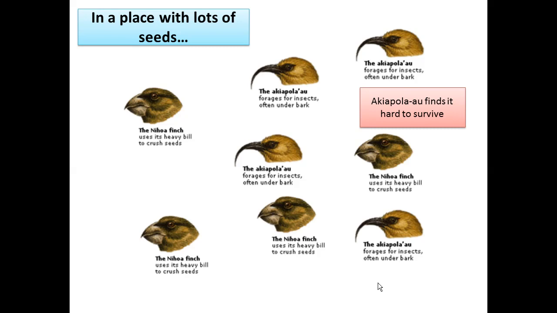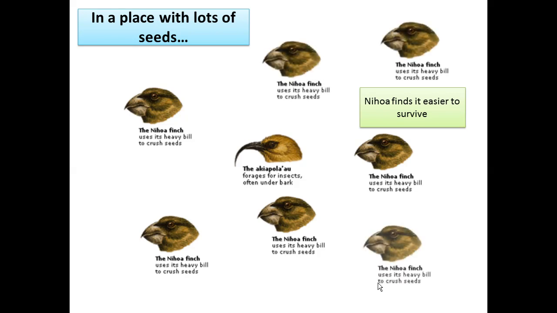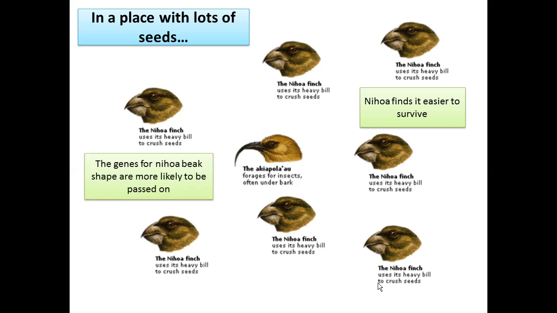It can't feed itself, so Achypola won't be able to breed, and we will have fewer and fewer of these individuals in the environment. Instead, the Nihoa population will be able to feed itself, survive and breed successfully. So we will have more and more of these finches because the gene for the Nihoa beak shape is more likely to be passed on.